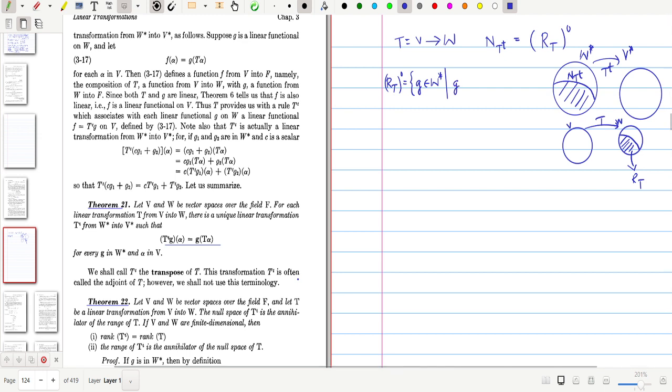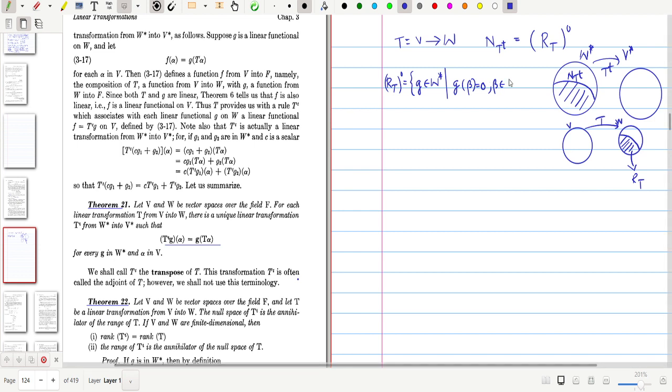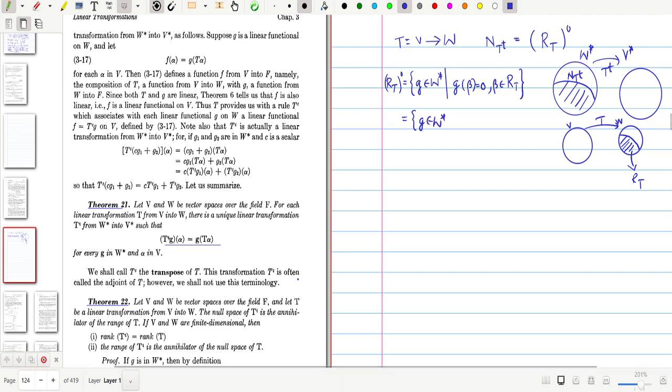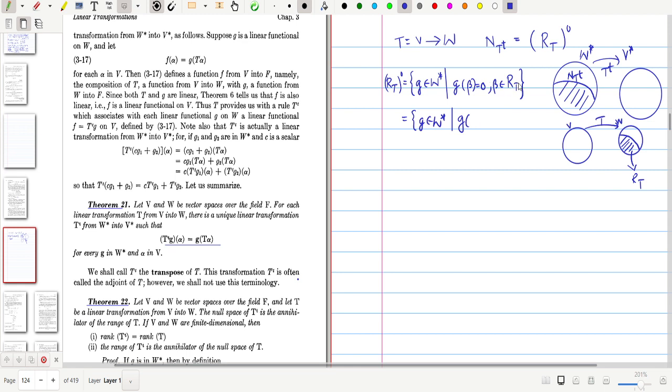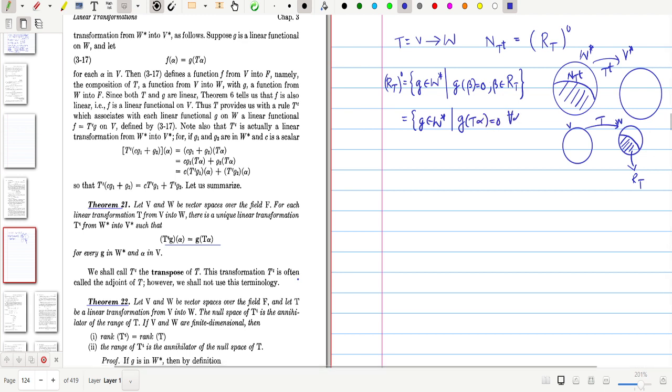That means G of beta equals 0 for every beta in the range of T. So this is the definition of the annihilator of R(T), and since beta takes the form T alpha, you can write it as the set of all G in W star such that G of T alpha equals 0 for all alpha belonging to V.